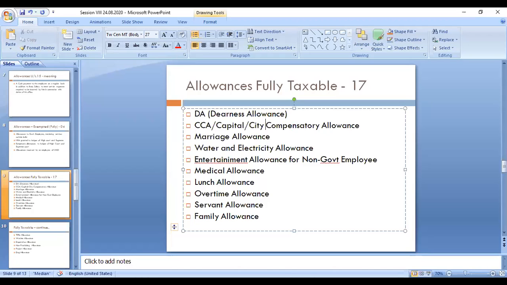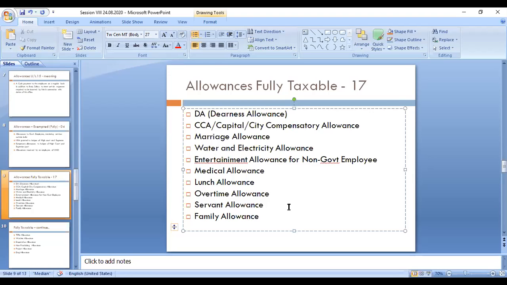Next, medical allowance is taxable, lunch allowance taxable, overtime allowance taxable, servant allowance taxable, family allowance taxable. So you have to remember all these allowances in your mind, and only then can you go for working the problem. So DA, CCA, marriage, water and electricity, entertainment, medical, lunch, overtime, servant, family allowances.